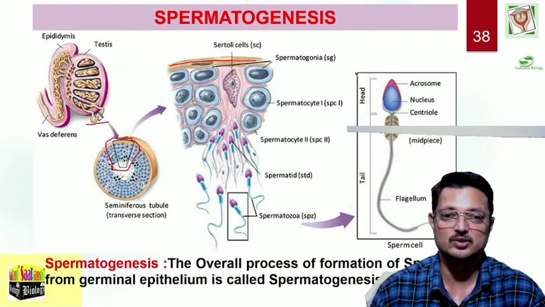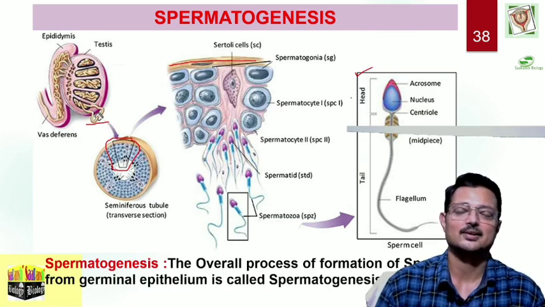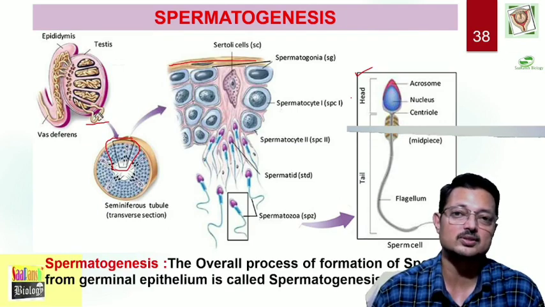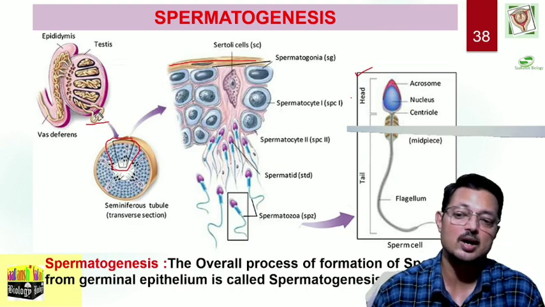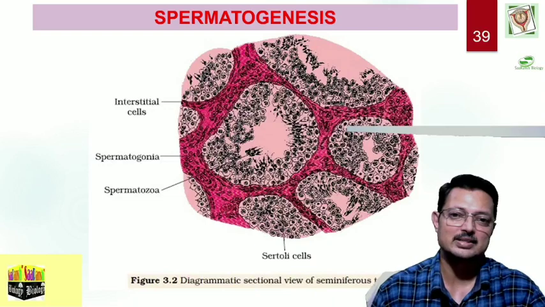Here you can see the structure of sperm. So as far as the definition is concerned, you can simply define spermatogenesis as the overall process of formation of spermatozoa from germinal epithelium.